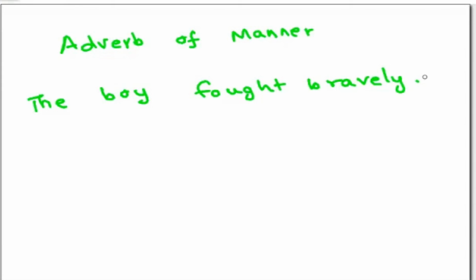What is the adverb of manner? Bravely. Wow, exactly. Bravely. Very good. Mute your mics. So bravely shows the manner in which the boy fought.